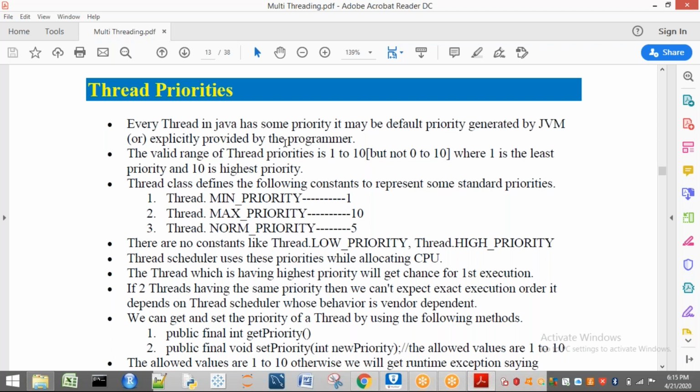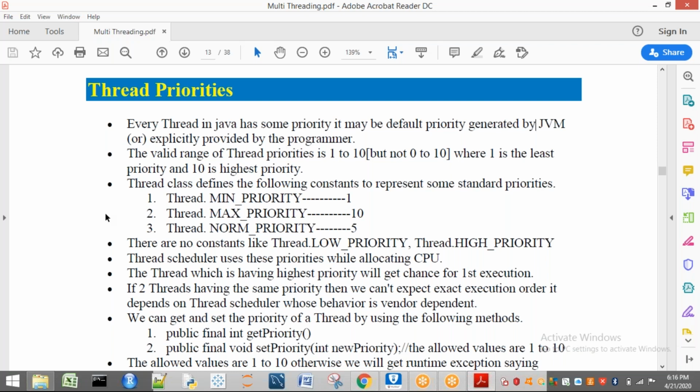So that means if you are going to keep a priority for a thread, compulsory it should be in between 1 to 10. That means 1, 2, 3, 4, 5, 6, 7, 8, 9, 10. It should not be 0 or above 10. Okay, this is about thread priorities.